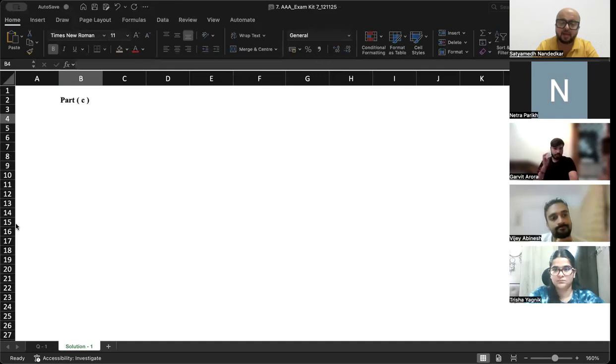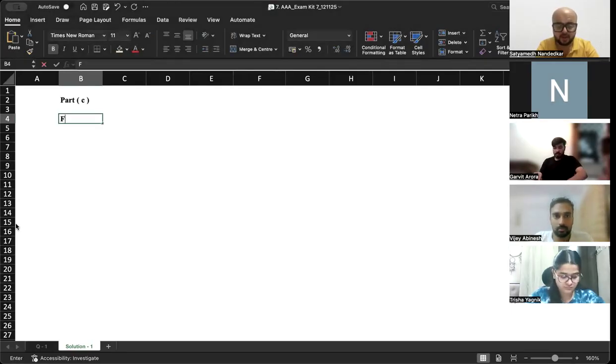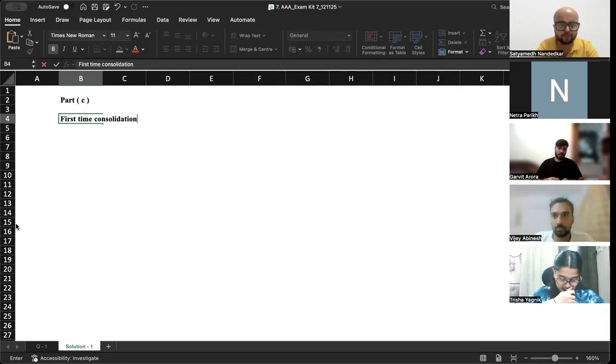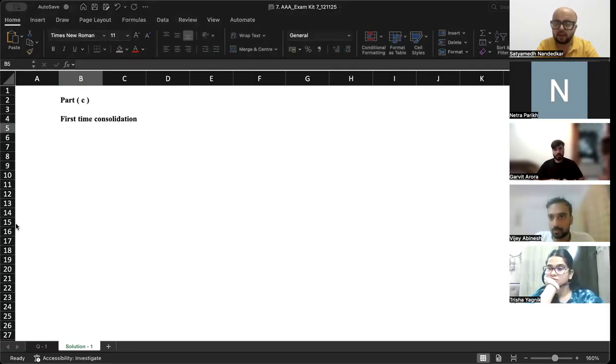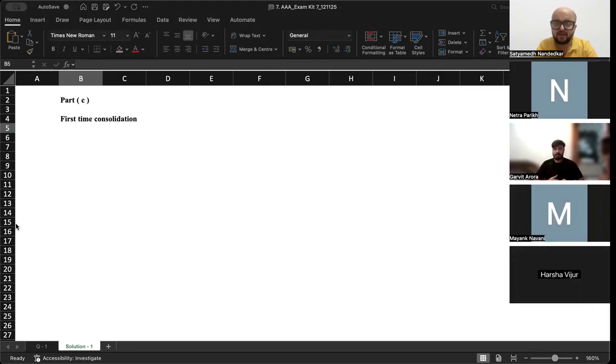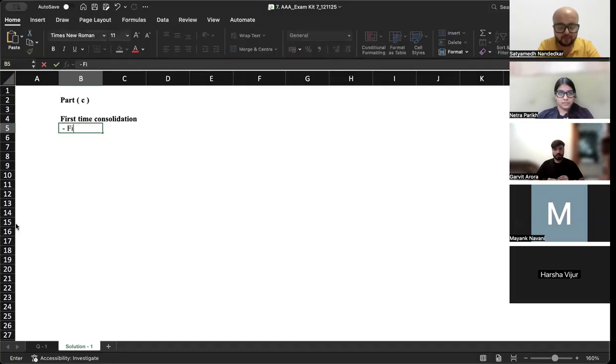Part C, why is acquisition of Morton Company and the goodwill calculation related to that? Why is it a significant risk of material misstatement? First time consolidation. Now this is the first acquisition that they have made, right? And the CFS are going to be produced for the first time. First acquisition ever made, and consolidated financial statements are going to be produced for the first time.